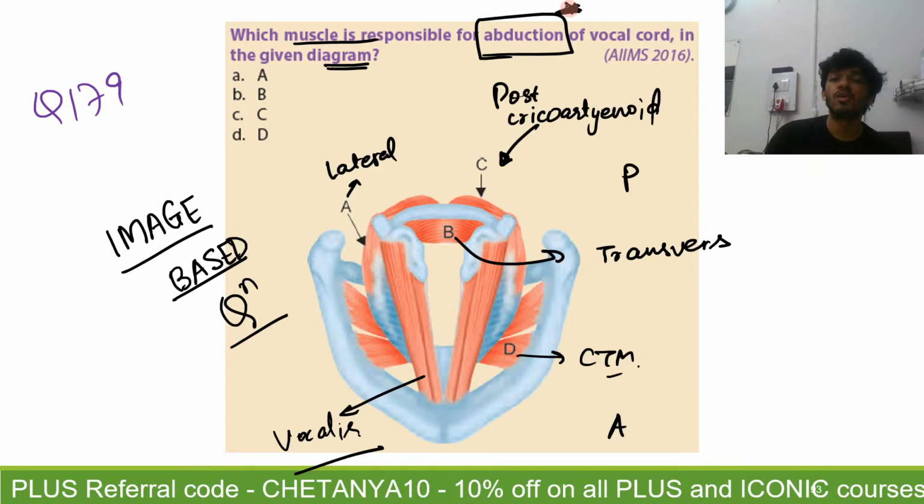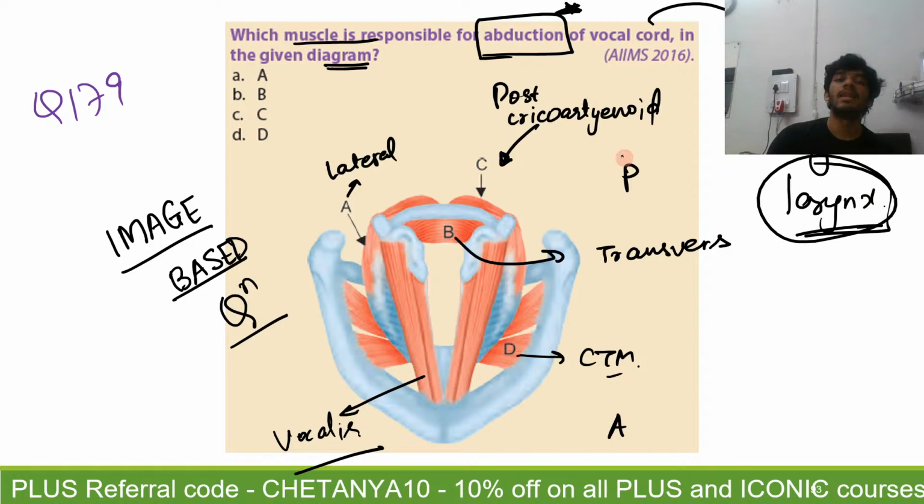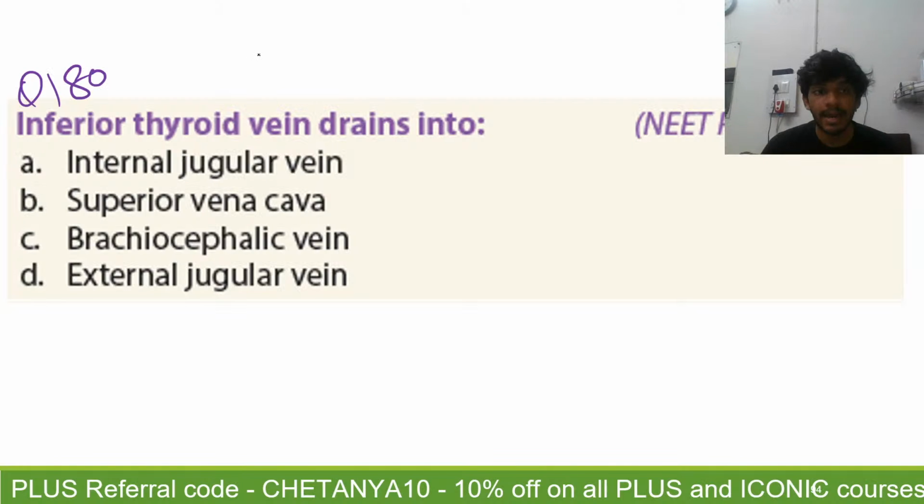So abduction of the vocal cord, this is known as the safety muscle. This is known as the safety muscle of the larynx because it keeps the passage of the larynx open. The safety muscle of the larynx, option C, that is posterior cricoarytenoid, has been identified in the diagram.